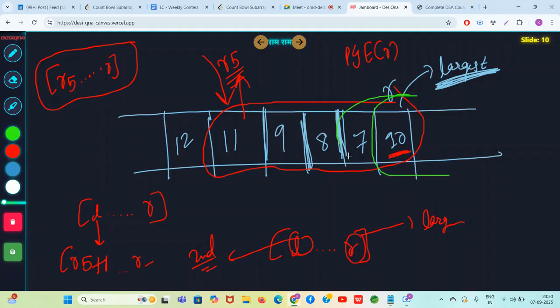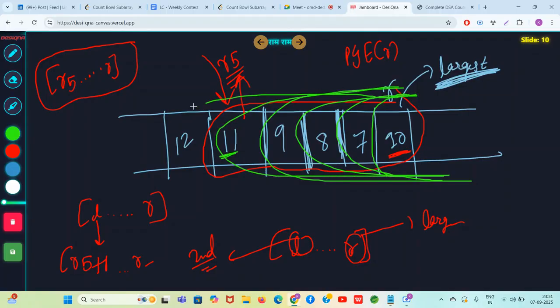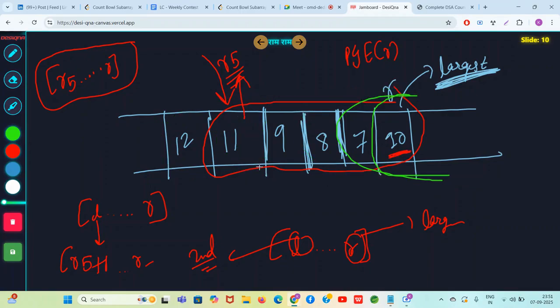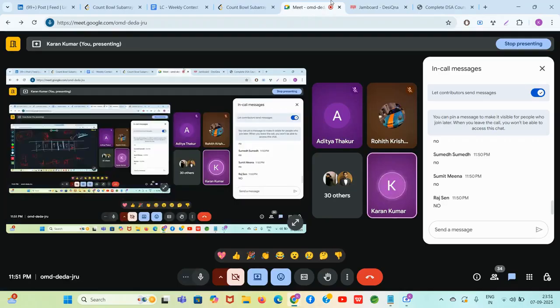This green color subarray, this green color subarray, this green color subarray, and this green color subarray. As soon as you hit R5, you need to stop. Why? Because as soon as R5 comes, a number bigger than 10 comes. Now, if you consider any subarray from R5 or bigger than R5, 10 will not be the largest element because a larger element than 10 has come. So you need to stop. This single observation solves the whole problem. Okay.